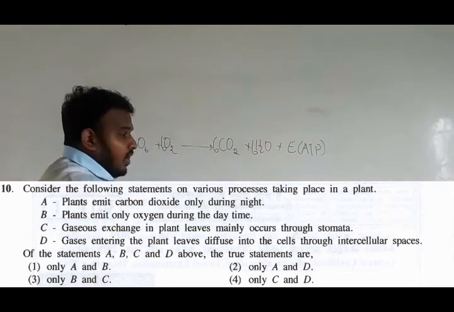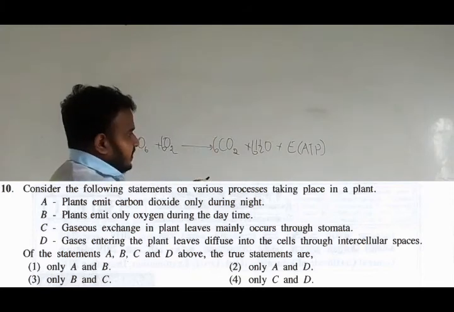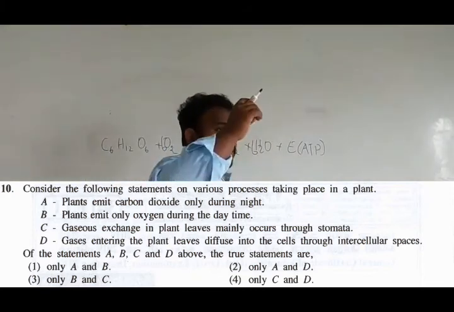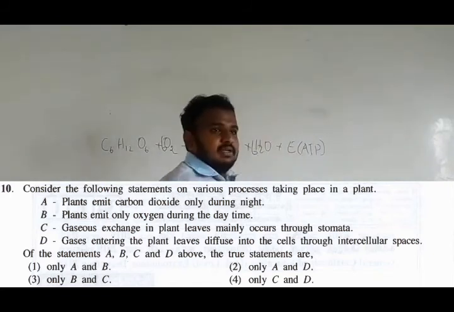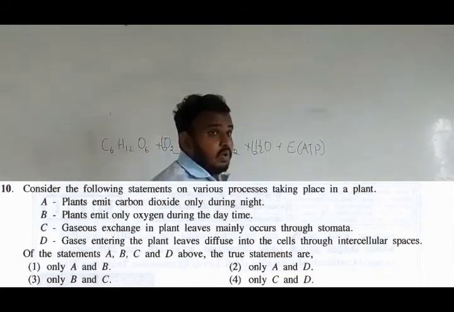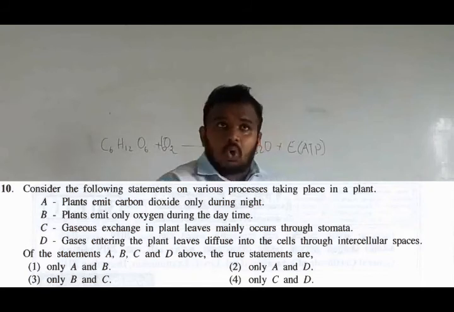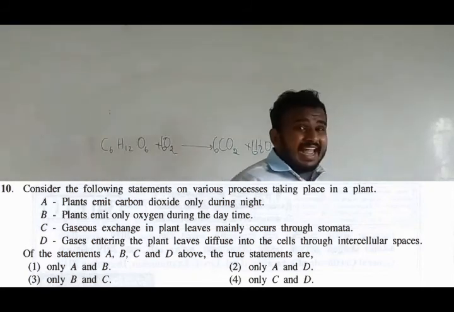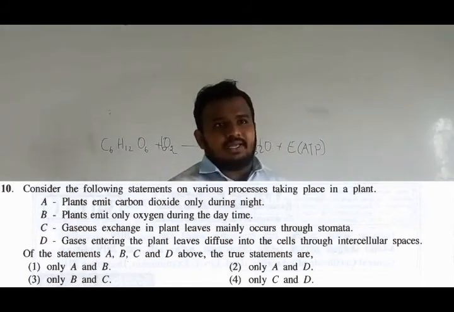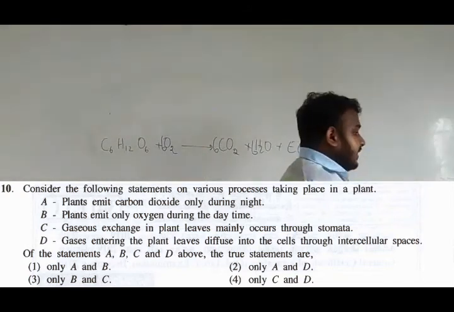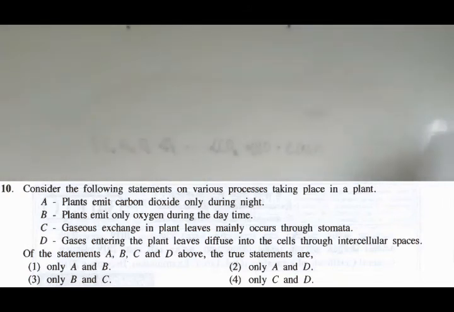Respiration happens all the day, not only night time, not only daytime, it happens throughout the day. So the plant will release carbon dioxide the whole day, as it requires energy all the day. So statement A is wrong. Why is it wrong? Because it has said carbon dioxide is released only during night. No, it is not. It releases carbon dioxide throughout the day.